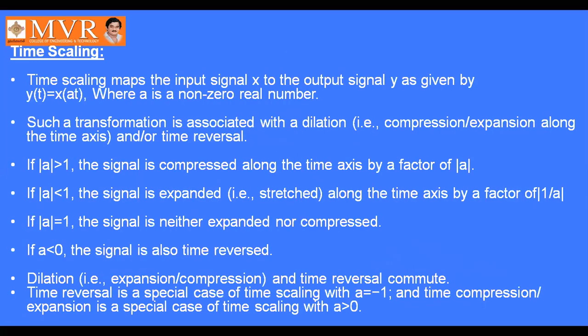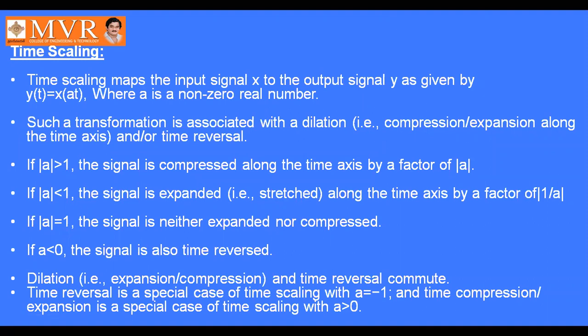Next, time scaling. What is meant by time scaling? Time scaling maps the input signal x to the output signal y as given by y of t equal to x of at, where a is a non-zero real number. Such a transformation is associated with dilation, compression or expansion along the time axis, and or time reversal.